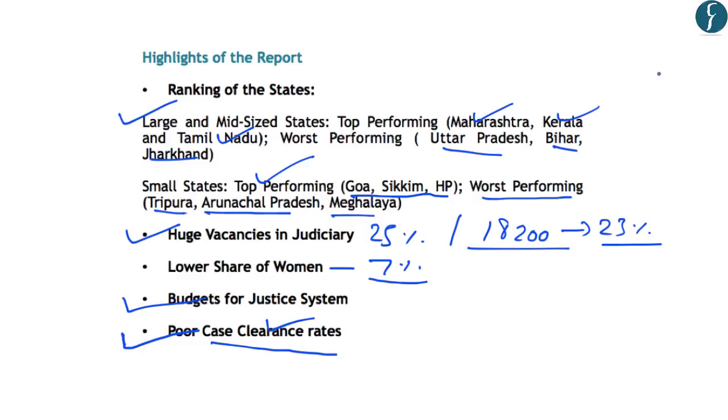So these are few issues which have been highlighted by this report, that is the India Justice Report of 2019, related to the performance of the judicial systems across states. And these points can be highlighted in writing answers related to the issues with the judicial systems in India. With this, let's take up the next article.